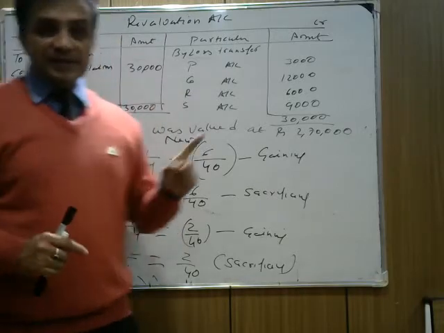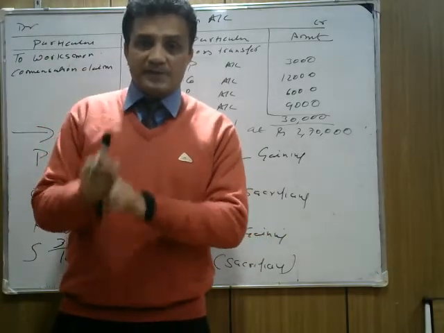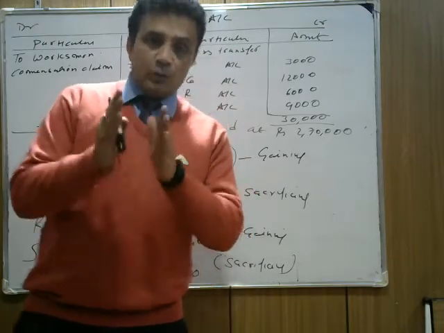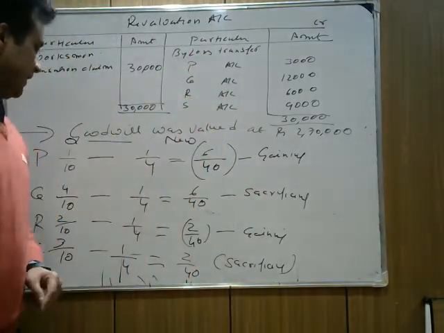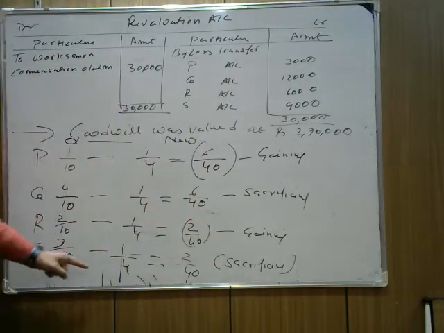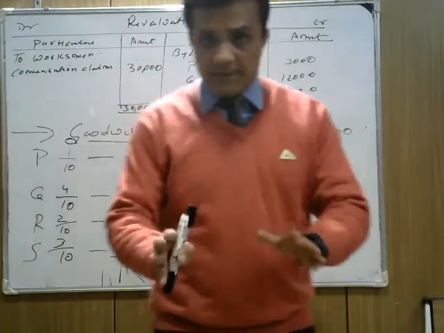Two partners are gaining and two partners are sacrificing, as we did in the last question also. The gaining partners are P and R, and the sacrificing partners are Q and S. Note down.